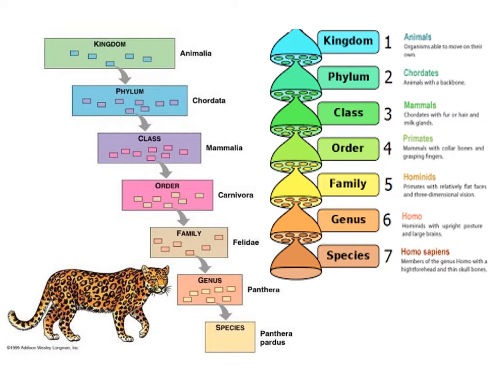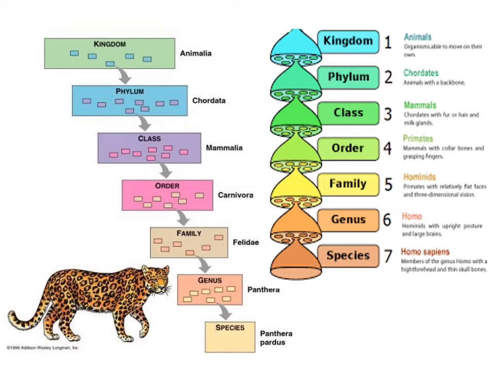But when it comes to order, it is Carnivora, whereas Homo sapiens are primates. And from order onwards there's a deviation. For Panthera, the order is Carnivora, family Felidae, genus Panthera, and species Panthera pardus.